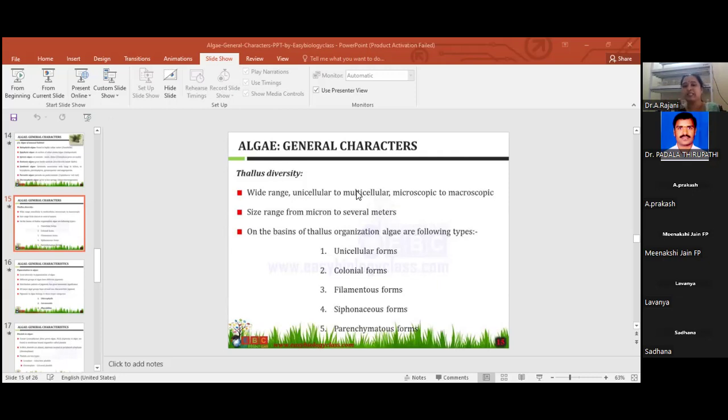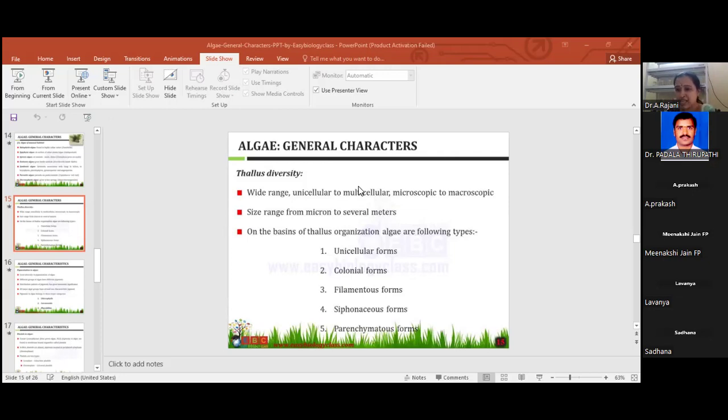Very important; they ask questions here also. Thallus organization and vegetative structure of algae show very great variation. The range is from unicellular to multicellular, and microscopic to macroscopic.